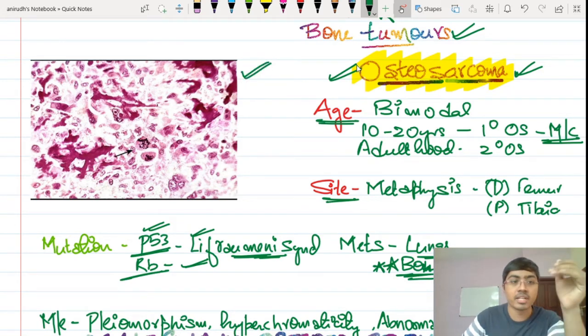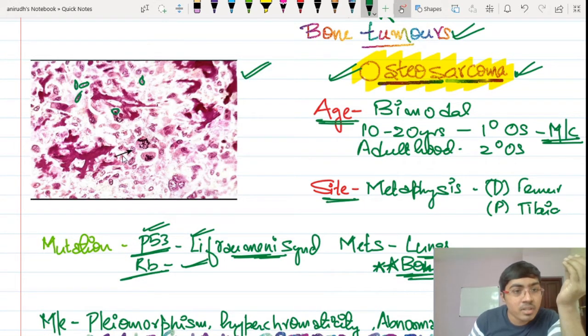The histopathology over here. See, these are the tumor cells. These are actually a bizarre arrangement of tumor cells, isn't it? They are pleomorphic. They have hyperchromaticity. See, hyperchromaticity can be seen over here, isn't it? It is a completely bizarre arrangement. What is seen over here? This is the atypical mitosis that you can see in this particular image. Atypical mitosis can be seen here.